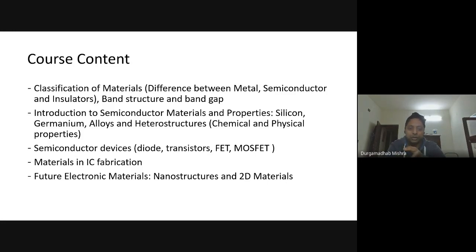We will have an introduction to some of these devices, since you already have an idea about diode and transistors, and maybe we will also look at a little bit of the physics of what is going on behind the PN junction and PNP transistor.